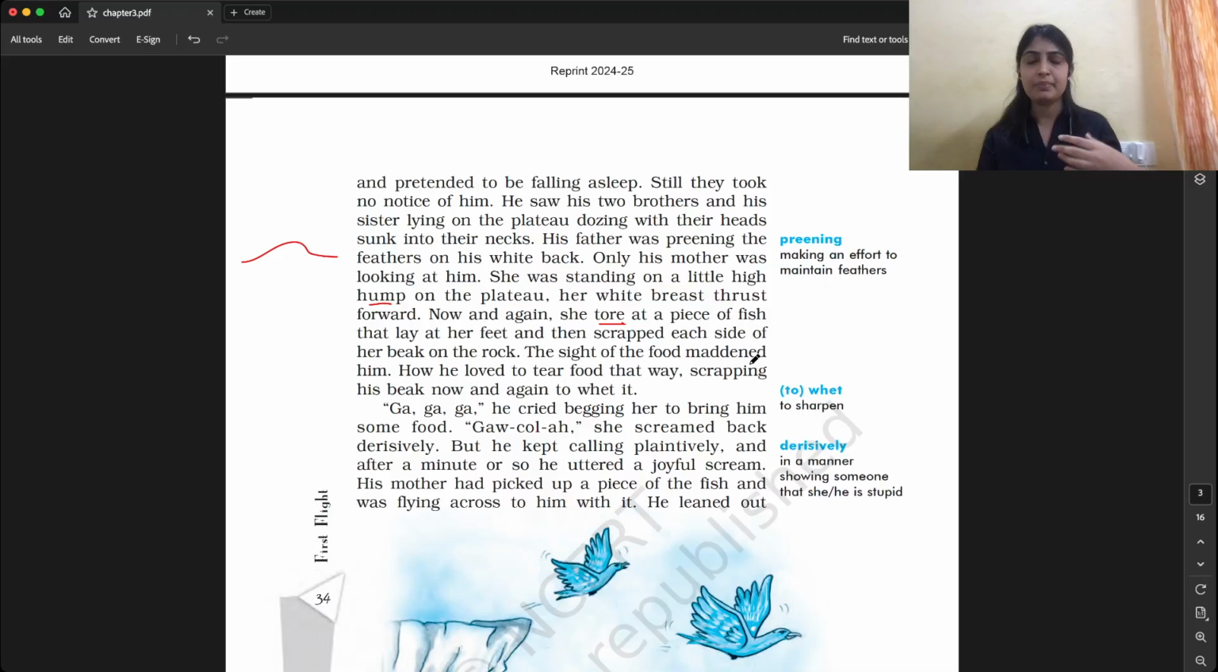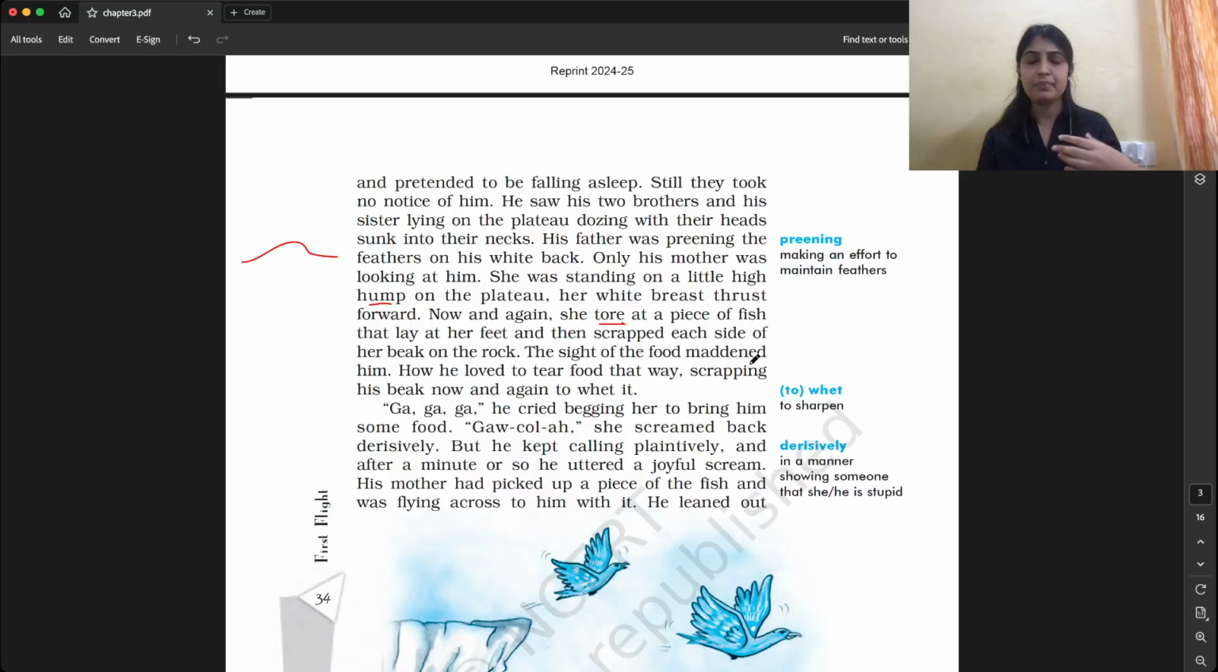How he loved to tear that food, scraping his beak now and again to wet it. He was remembering his experience of eating food so well, because he was now absolutely starving. Ga ga ga, he cried, begging her to bring him some food. So he was asking his mother to bring him some food.